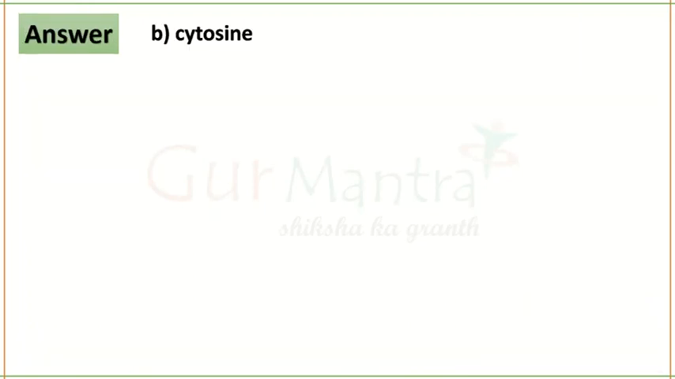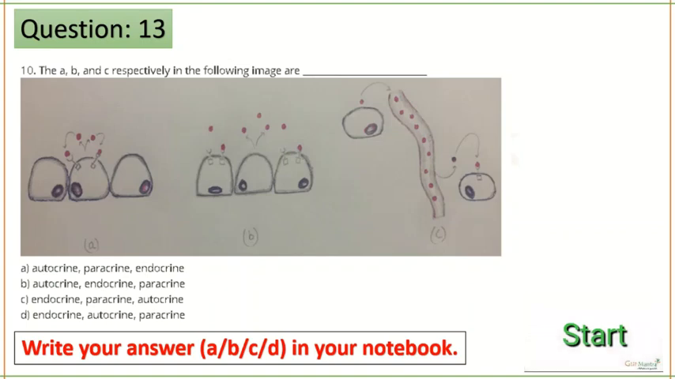Next question. Okay, here you have three diagrams A, B, and C. You have to mention what is the mode of signaling that is seen in these diagrams, and arrange it in the order. Like what is the mode of signaling in A, in B, and in C. Match that with the options here and tell me which option is correct.